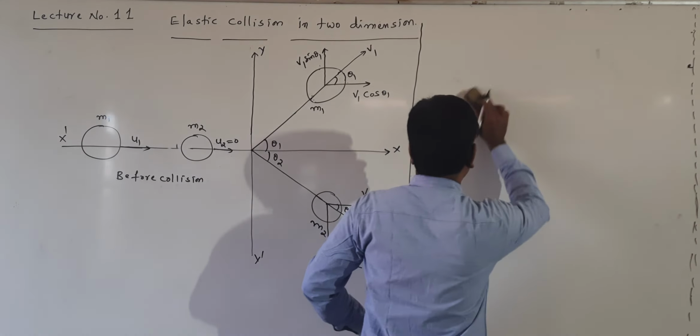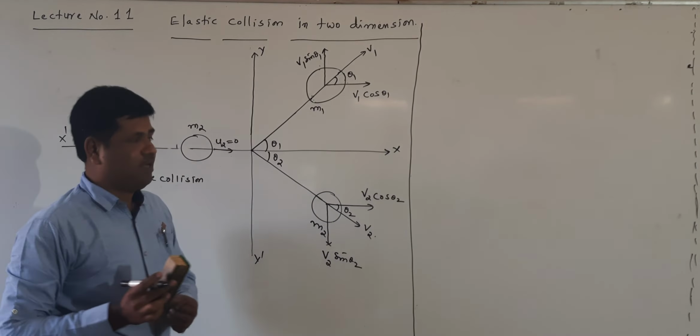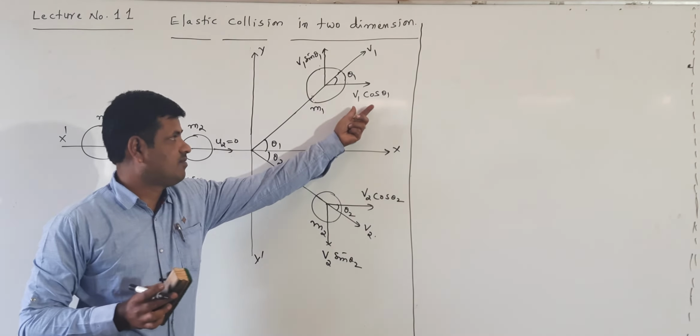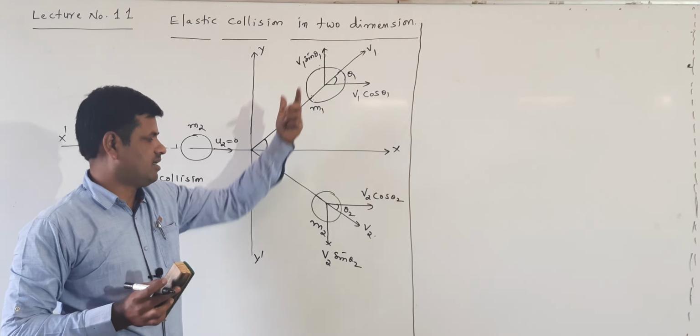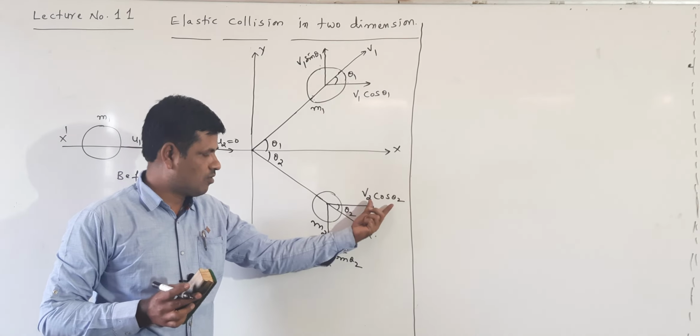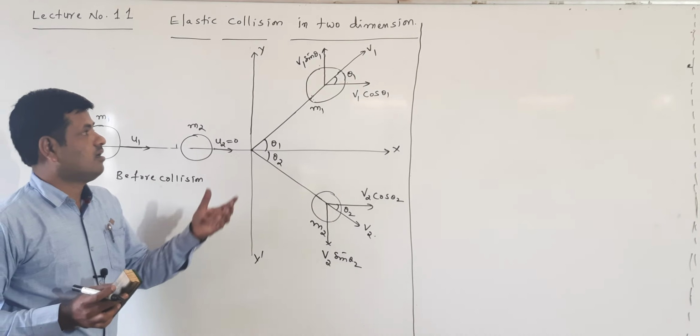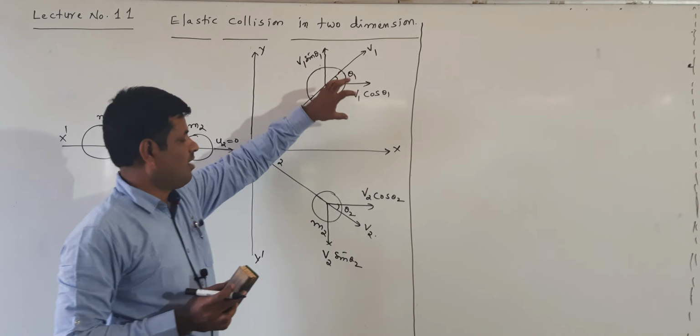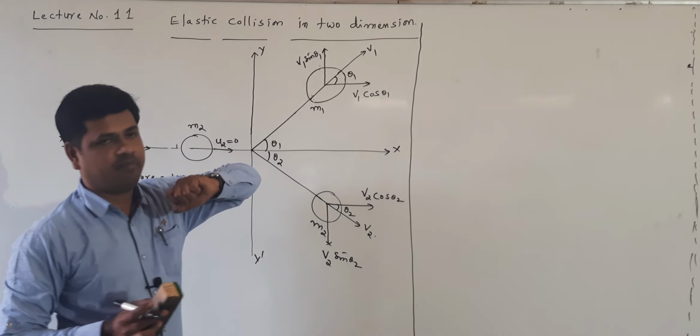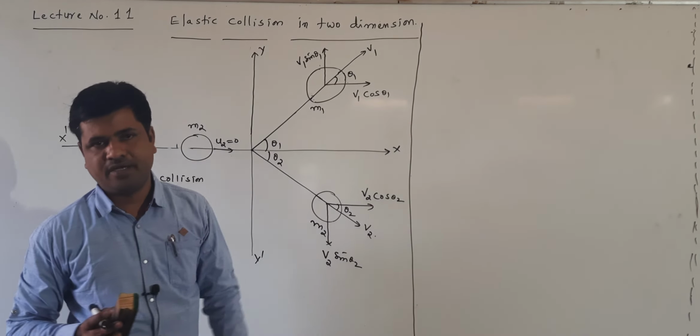Now v1 and v2 I am dividing into two components. One is v1 cos theta 1, another is v1 sin theta 1. v2 is also divided into two components, v2 cos theta 2 and v2 sin theta 2. After collision, the two bodies are moving in the xy plane. That's the reason it is divided into components.